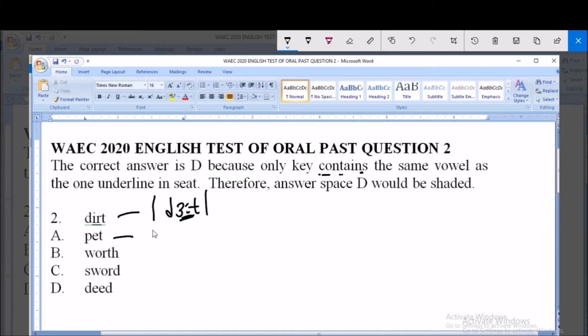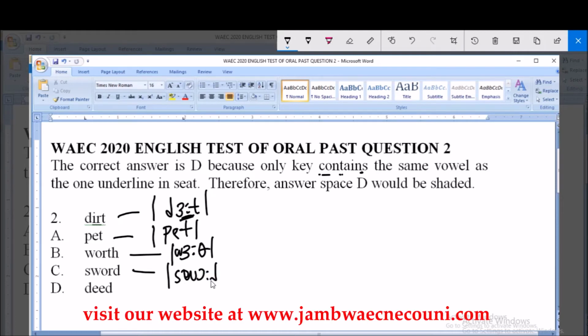Option A is pronounced as pet. Option B is pronounced as wet. Not what. Wet. This is the sound e here. Option C is pronounced as sword. Sword. Long O sound. Sword.